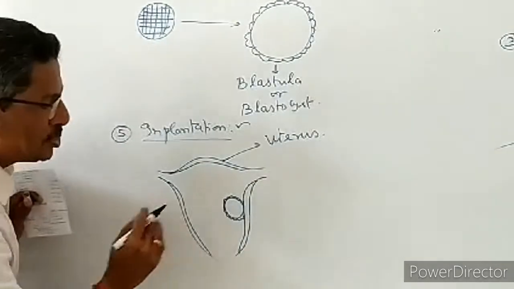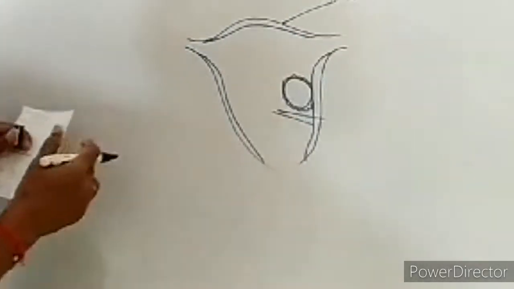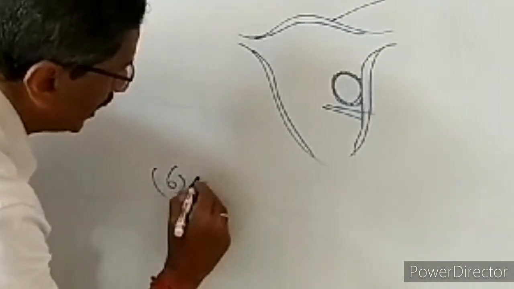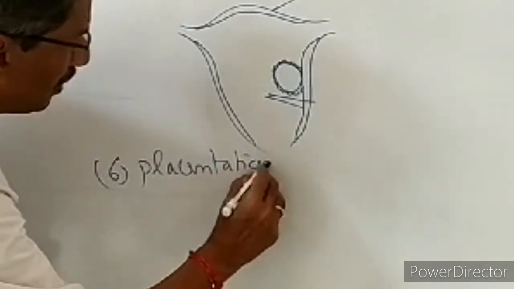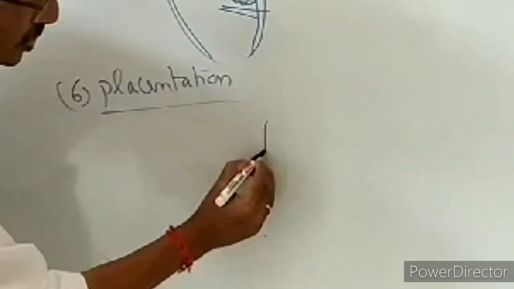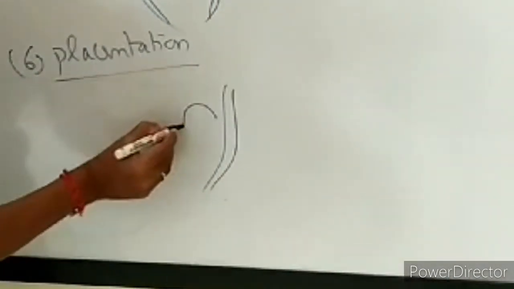Now once the attachment is over, this area alone I will draw separately. It is the next event. It is called placentation. Now what is the meaning of placentation? We have to see. Now this part I am going to take. Now this is the wall of the uterus. Now here the blastula is present.